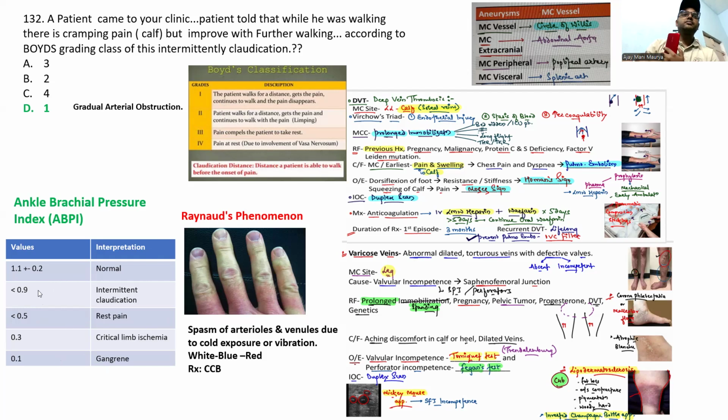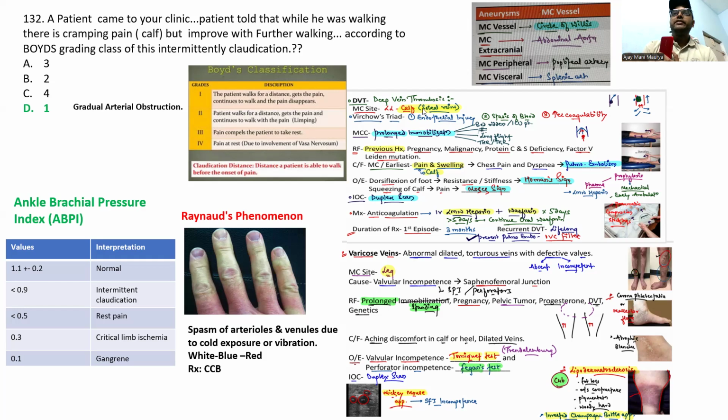0.1 is gangrene. Less than 0.9 is intermediate claudication. Please remember these values are important. Next is Raynaud phenomenon, also called Raynaud disease. It is due to spasm of the arterioles and venules due to cold exposure or vibration. The second choice is CCB, calcium channel blockers.